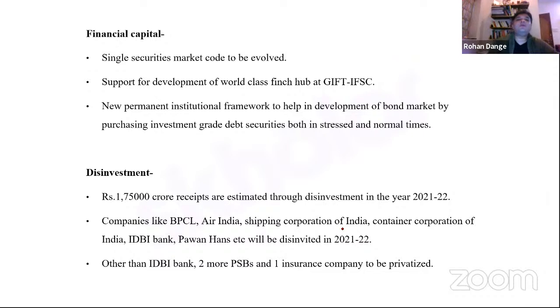A single securities market code is to be evolved, because securities are now being increasingly seen as a vehicle of investment in India, especially the government securities. So that market code is now to be evolved, because more and more people are investing in that particular vehicle of investment. Now there is going to be support for the development of a world-class financial hub at the Gift City.